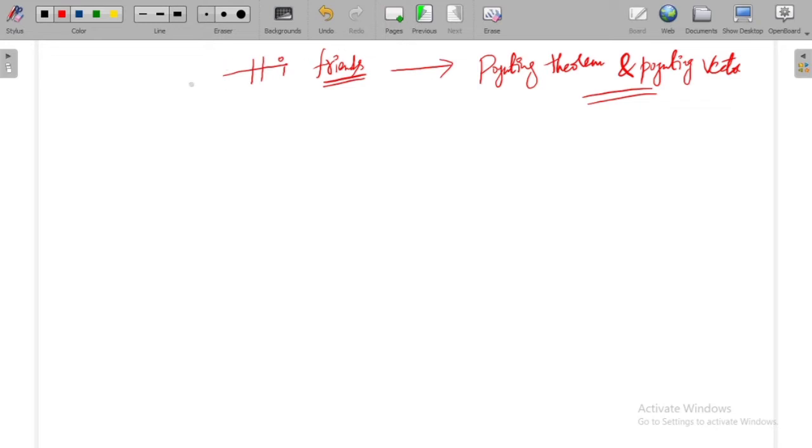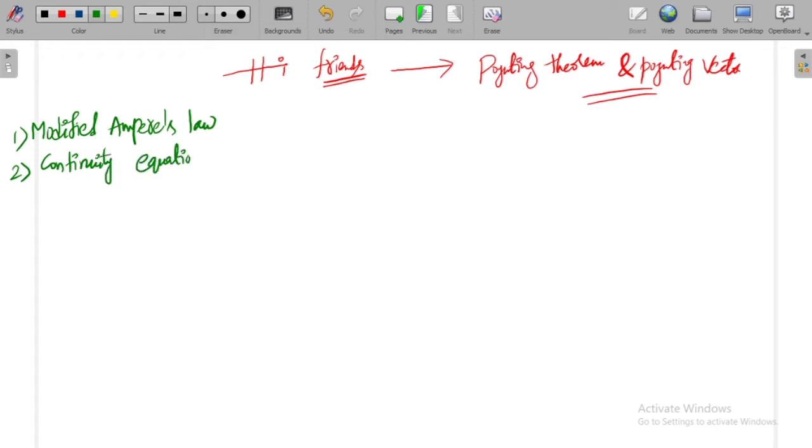Let me remind you what we have discussed in the last video. We discussed basically three topics. One is the modified Ampere's law for time varying fields. Secondly, we have seen the continuity equation, what is meant by a continuity equation and how to derive it.